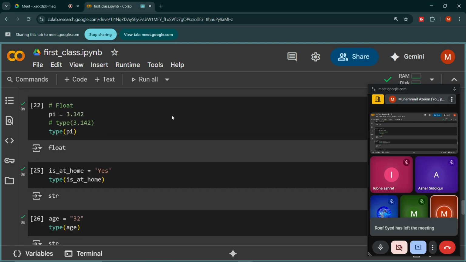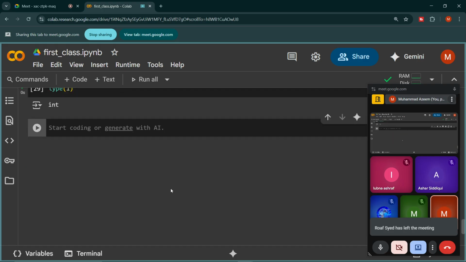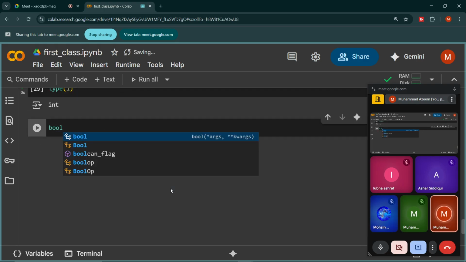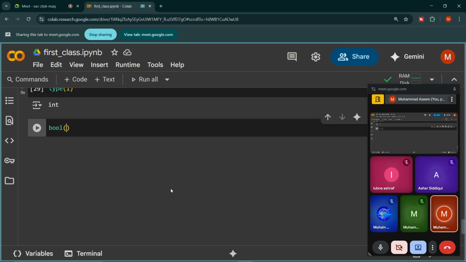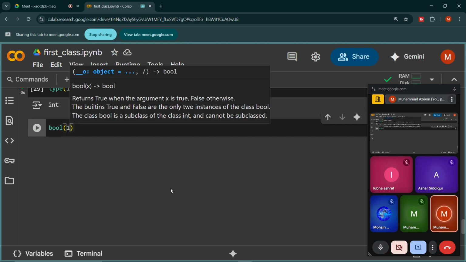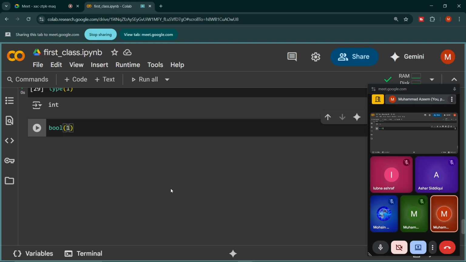And how can we do this? Look, very simple. bool is a Python function, and if I pass 1 here, this 1 will ultimately signal to Python that this is true.